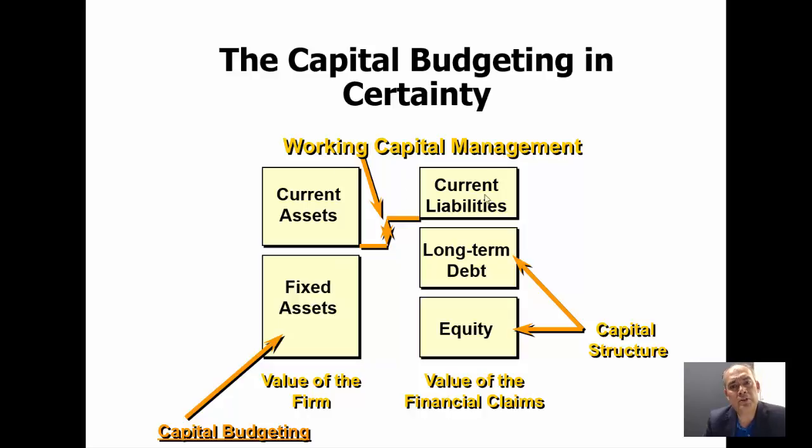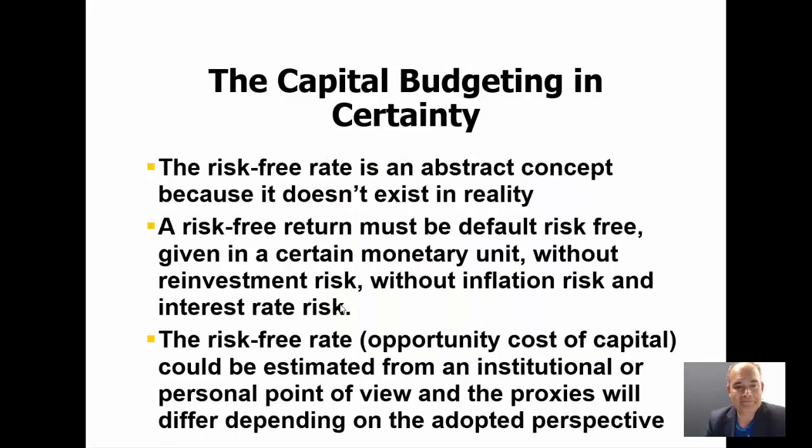But we do have different types of decisions within a company. We could have the working capital management decision. We could have the capital structure decision. Or we could have the capital budgeting decision, or even the dividend policy decision or the dividend distribution decision. So these are the 4 basic decisions in a company. Anyway, today we are going to deal with long-term investments under conditions of certainty.